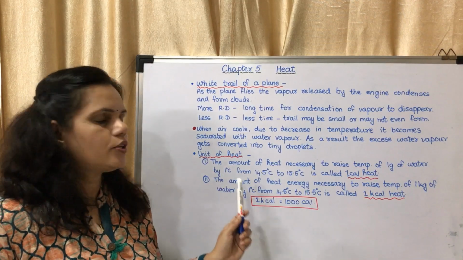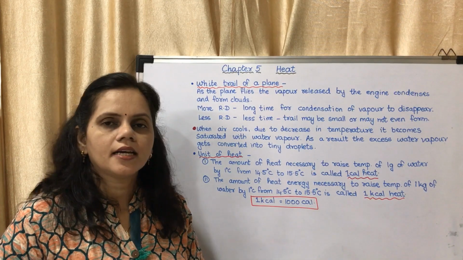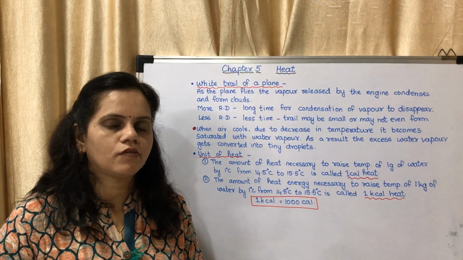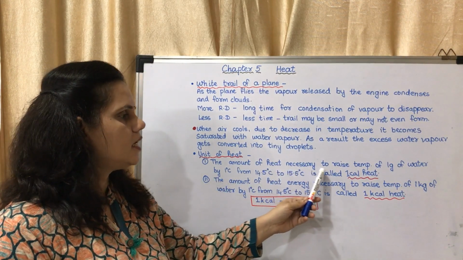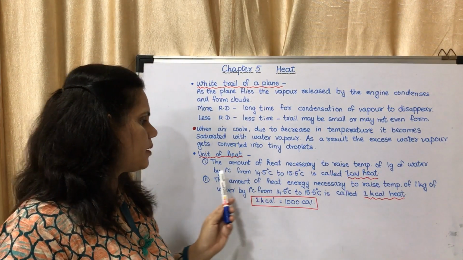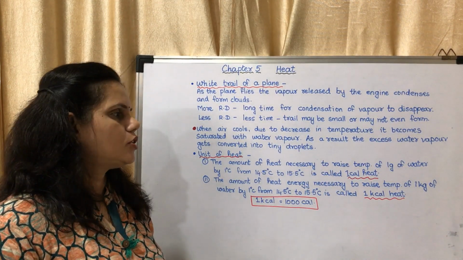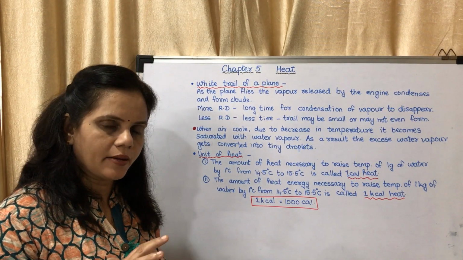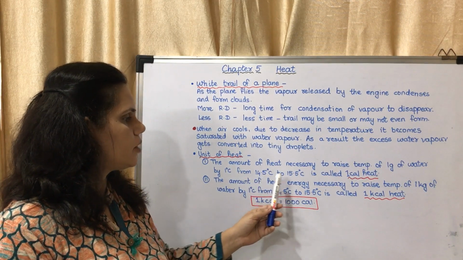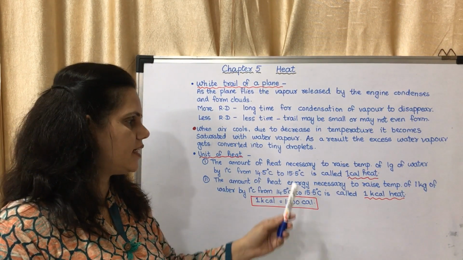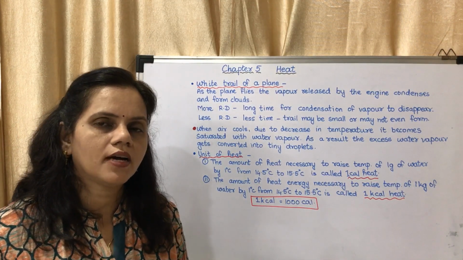Now there are two units for heat. One is the calorie and the other is the kilocalorie. What is the definition of 1 calorie of heat? We may say the amount of heat necessary to raise the temperature of 1 gram of water by 1 degree Celsius, from 14.5 to 15.5 degrees Celsius, is called 1 calorie of heat.